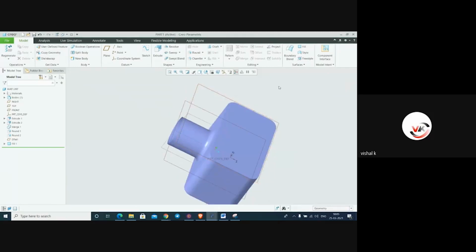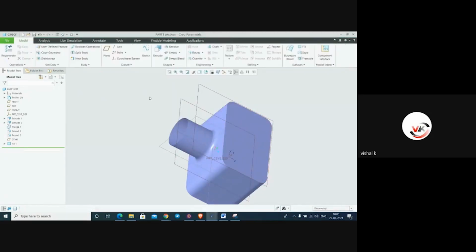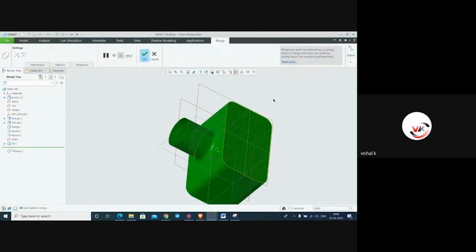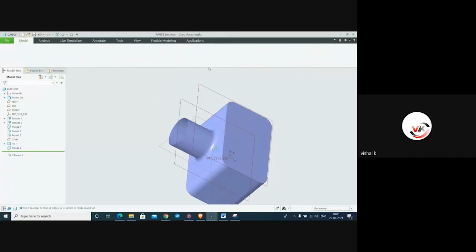Again, if you want to give a round, it will not select because the two bodies are different. We have to make a single body. For making a single body, again we have to select two bodies, select the option merge, and say okay. Now we can apply the round command.